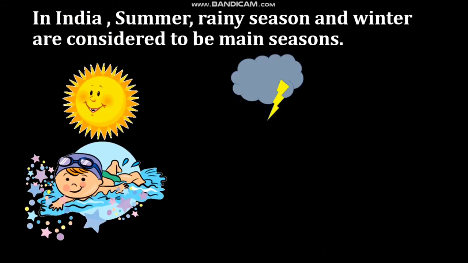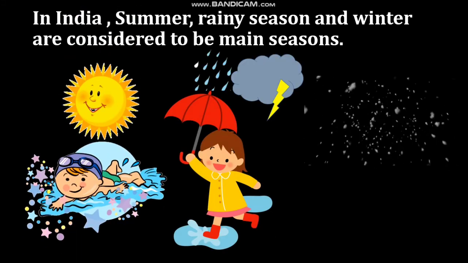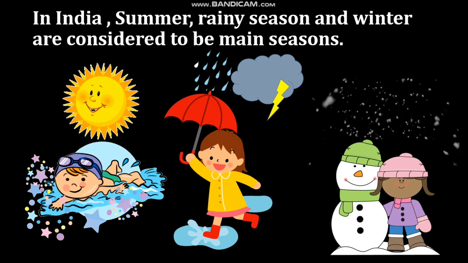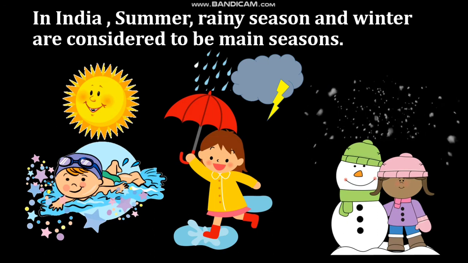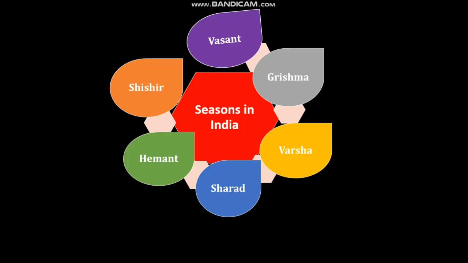In India, summer, rainy season and winter are considered to be the main seasons. We also divide the year into 6 seasons, namely Vasanta, Grishma, Varsha, Sharad, Hemanta and Shishir.